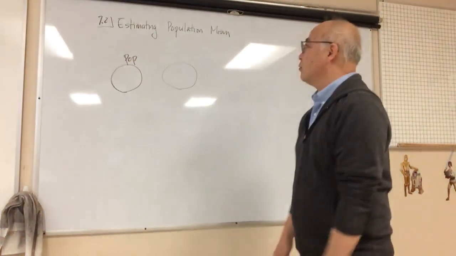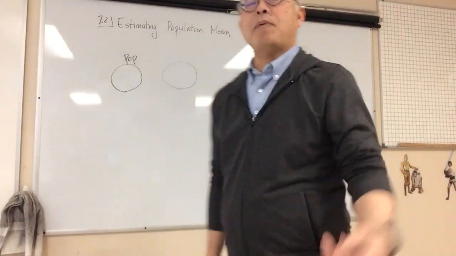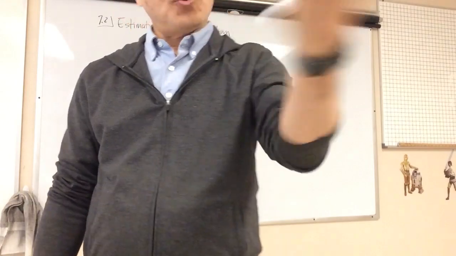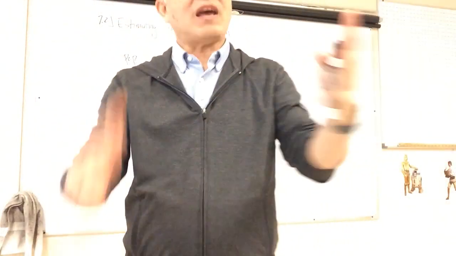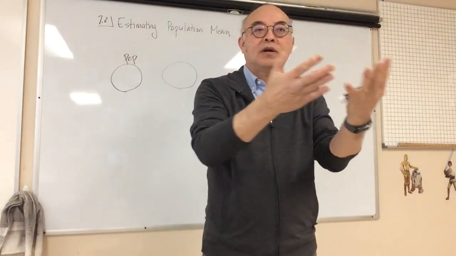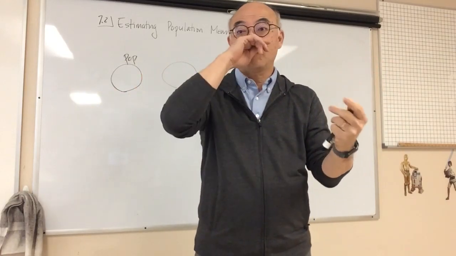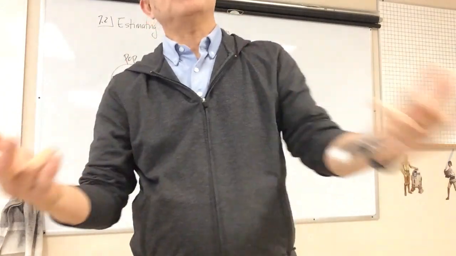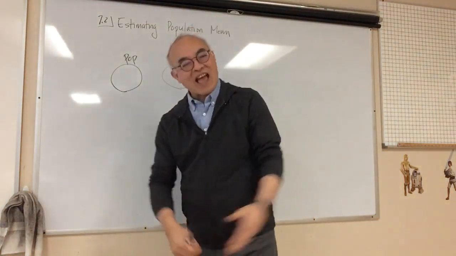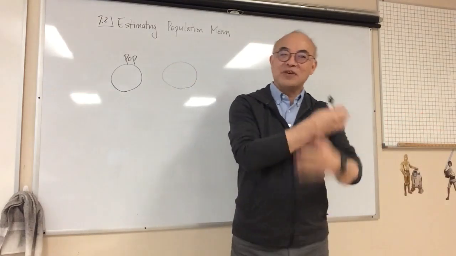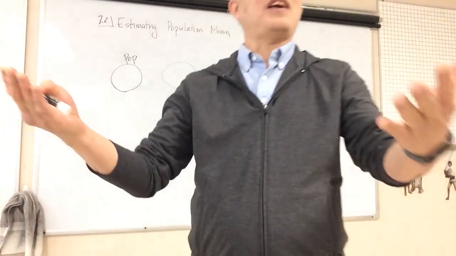So we are ready to do estimating population mean. So we did population proportion. Why do we have to have separate ones for proportion and one for mean? Why are they different? What's the major difference? One's categorical data, the other one is quantitative data.